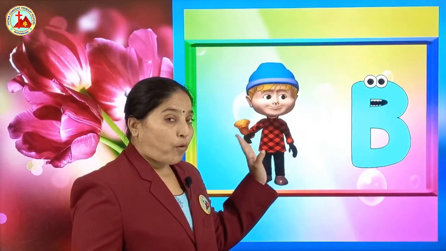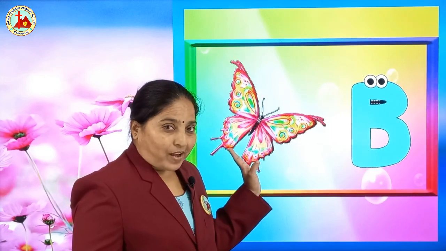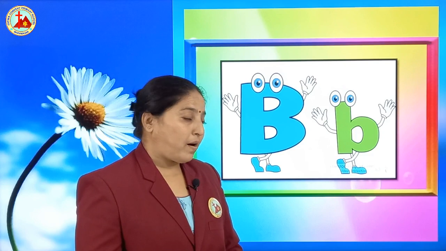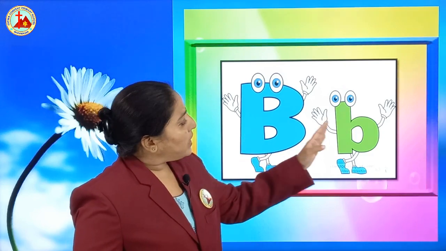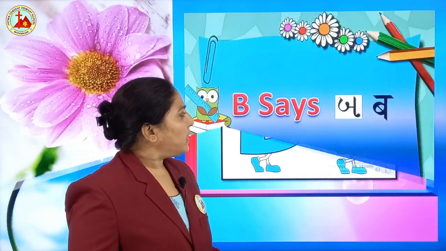Ka. Next one is B. B for ball. B for boy. B for butterfly. So what is the sound of B? Ba. This is capital B, small b. So we will say B says ba.